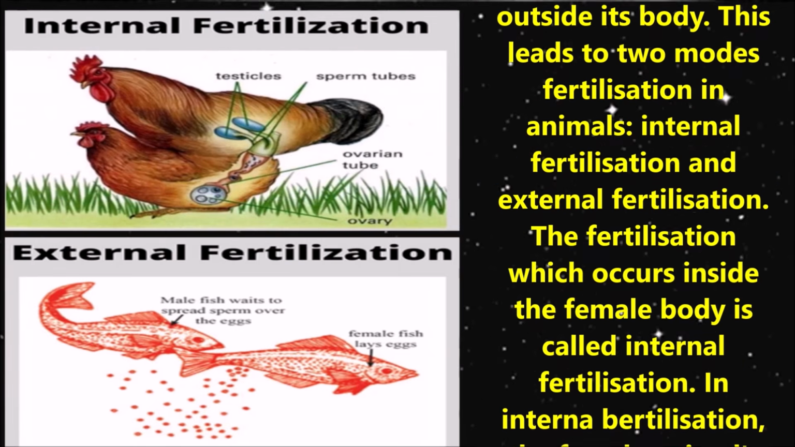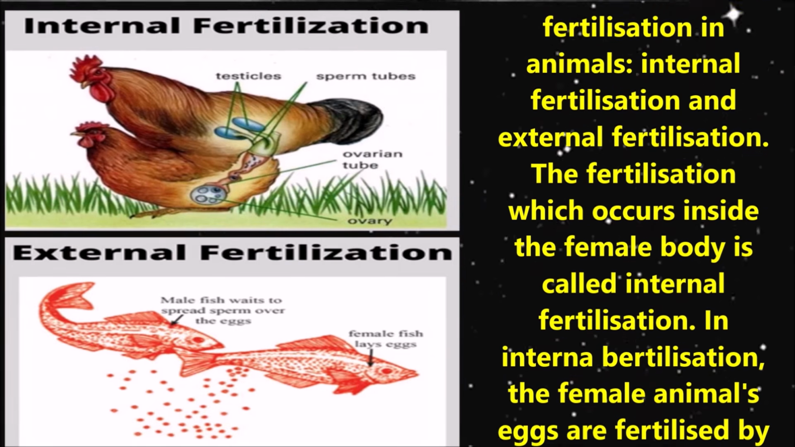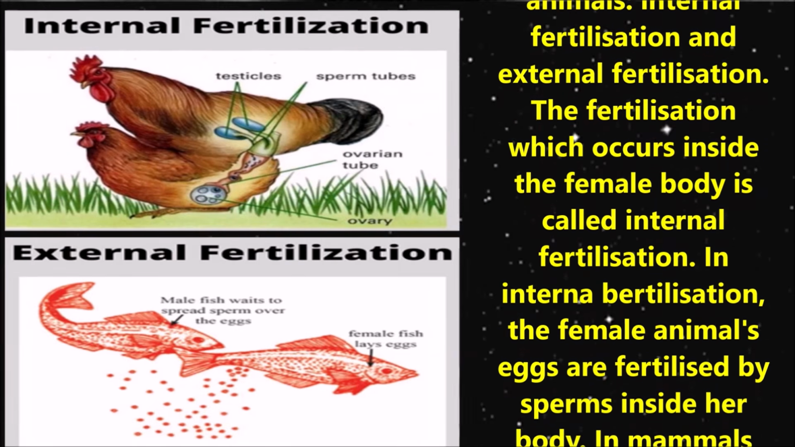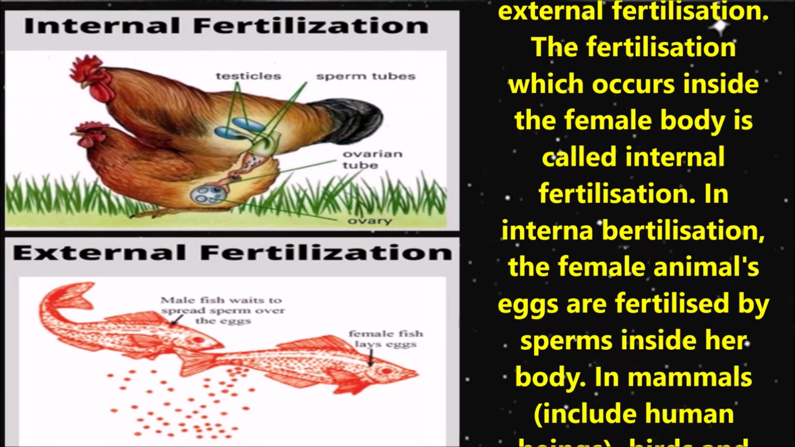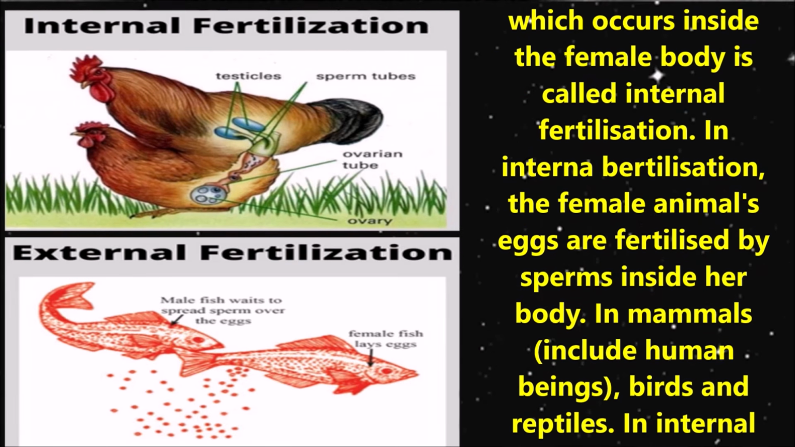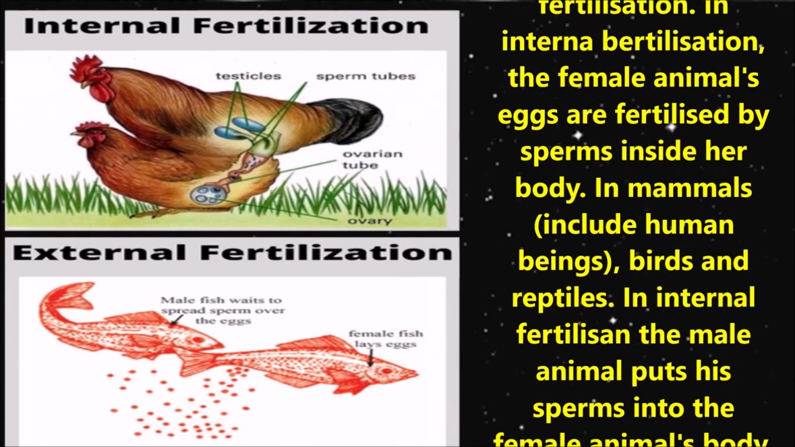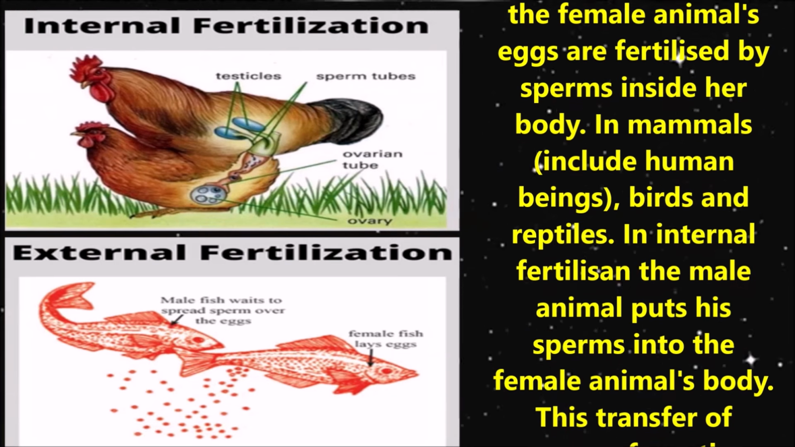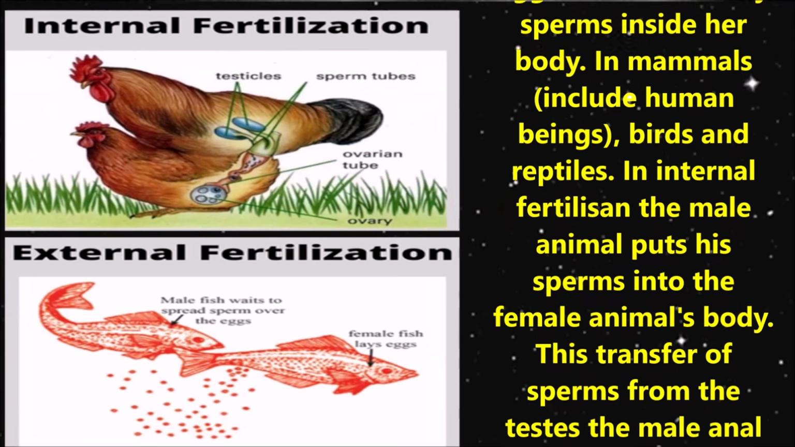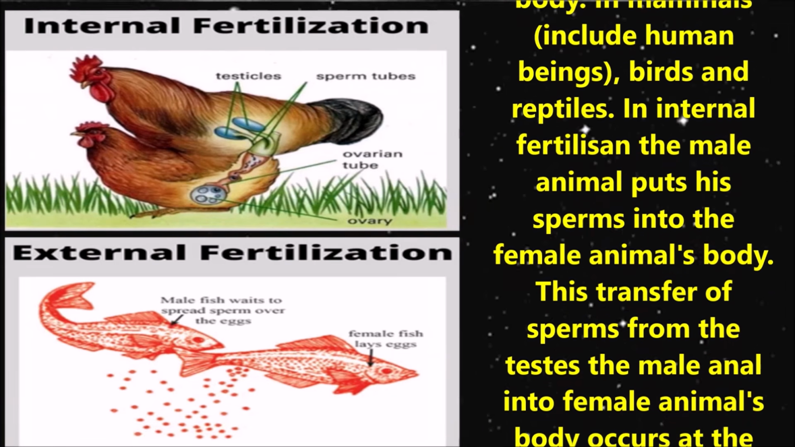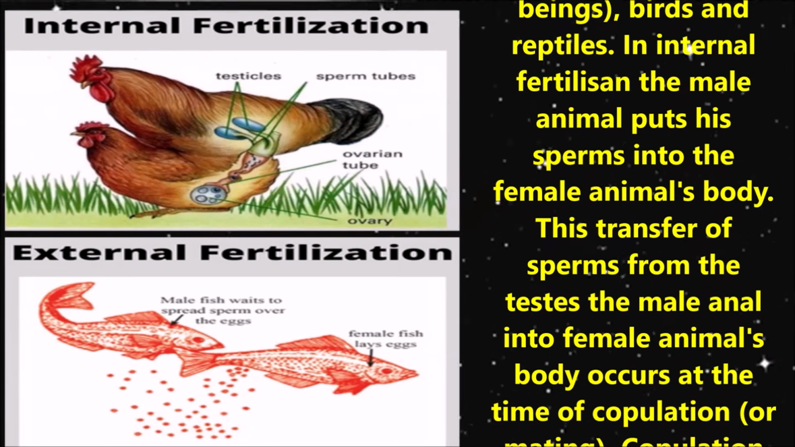The fertilization which occurs inside the female body is called internal fertilization. In internal fertilization, the female animal's eggs are fertilized by sperm inside her body. In mammals, including birds and reptiles, the fertilization occurs inside the female body. In other words, internal fertilization takes place in mammals, birds and reptiles.